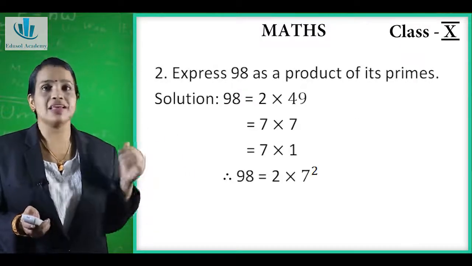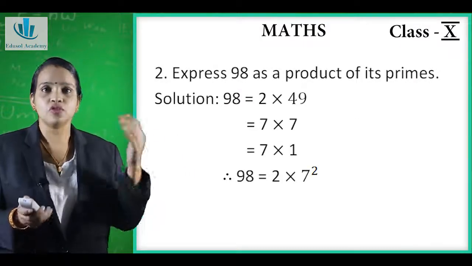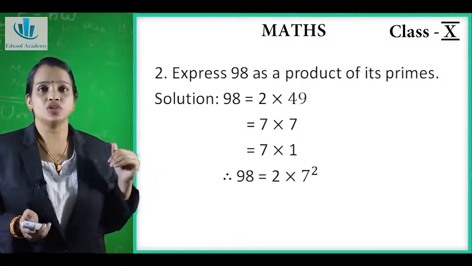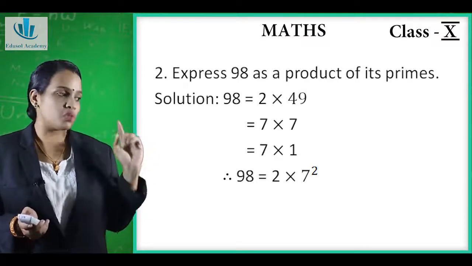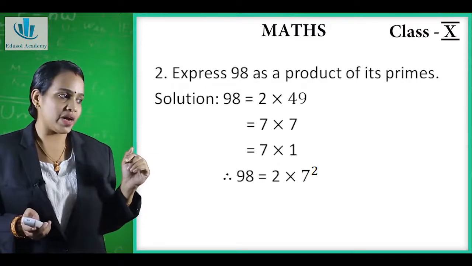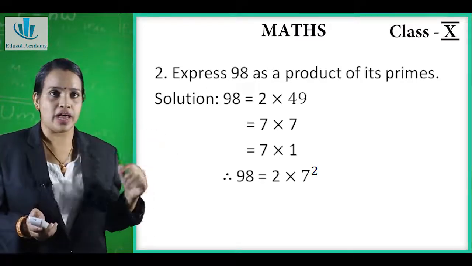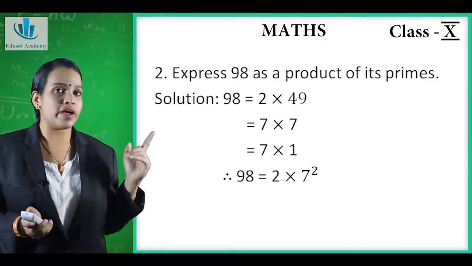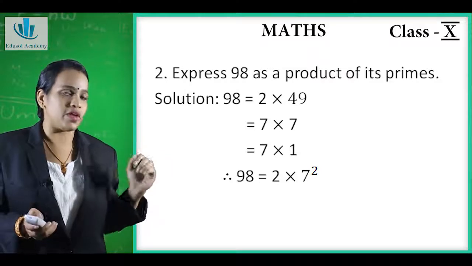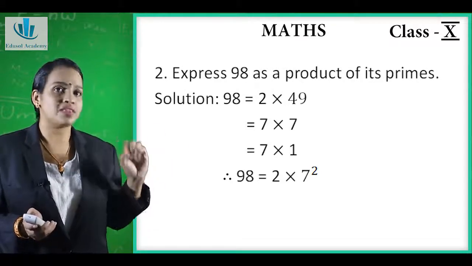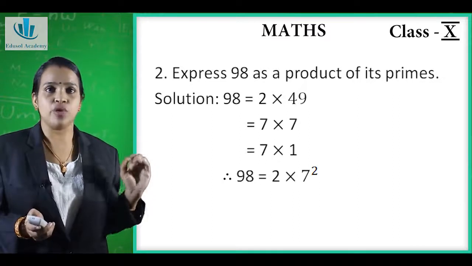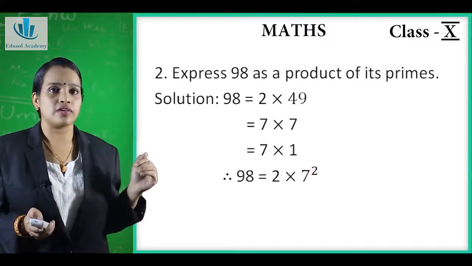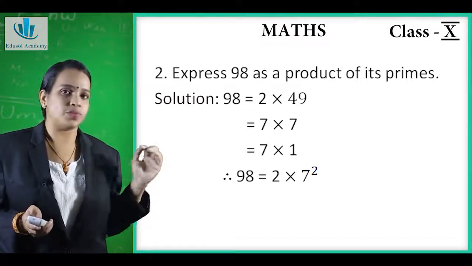Now the next question is, express 98 as a product of its prime factors. Now we express 98 as a product, that means we have to follow the factorization method. So 98 is divisible by the smallest prime number 2, so it is 2 into 49. 49 is not divisible by 2, 3, 4, 5, 6, it is divisible by 7, so 7 into 7. Therefore 98 is equal to 2 into 7 into 7, which is 7 raised to 2. So our factors are 2 into 7 raised to 2.